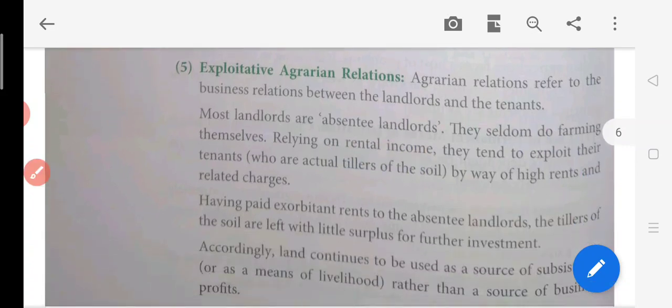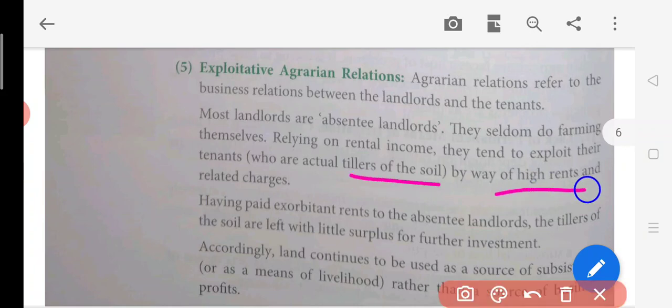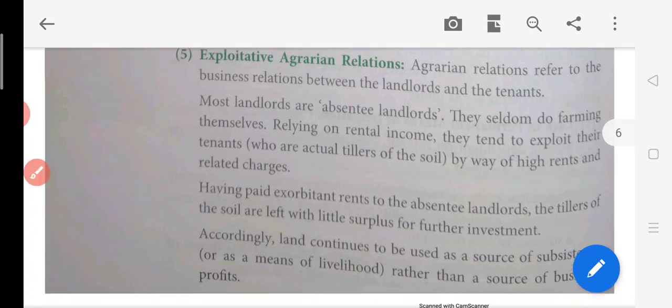They tend to exploit their tenants, who are the actual tillers of the soil, by charging high rents and related charges. So these landlords charge high rents from these people, and the tenants are left with bare minimum wages. All the money is actually taken away by these landlords. So this is the exploitative agrarian relations which has existed in India for a very long time. Still, in some parts we can see this happening between landlords and tenants.